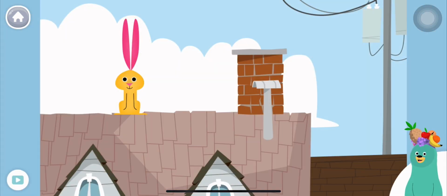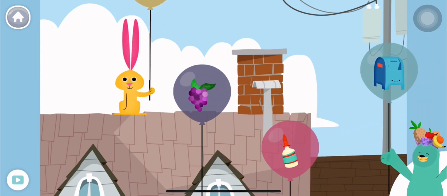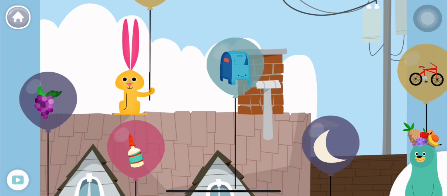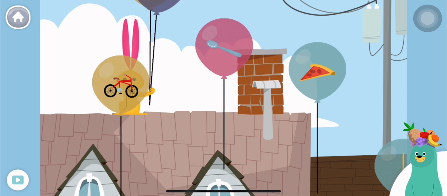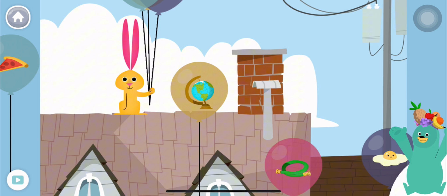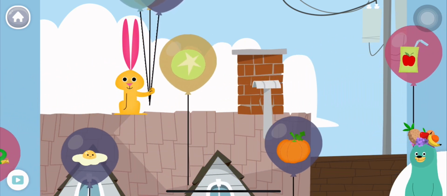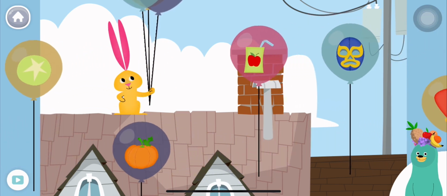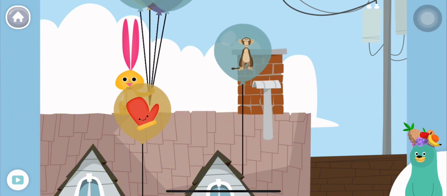Drag all the things that start with the sound to the rabbit. Mouse. Woohoo! Moon. Woohoo! Mop. Woohoo! Mask. Woohoo! Nice work! You found them!